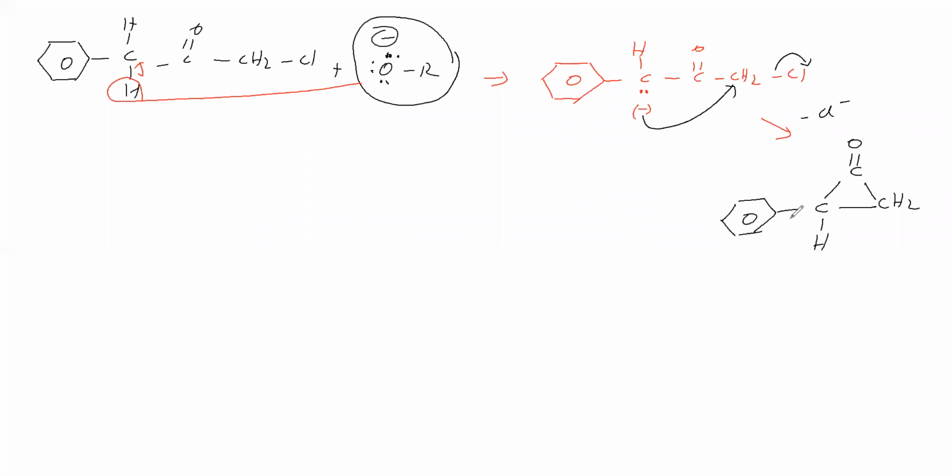Now this alkoxide again comes for attack. Which carbon will this alkoxide attack? This alkoxide will attack the carbonyl carbon, while this bond will shift. Why? Because this will become a carbanion, and the carbanion will be in resonance with the phenyl ring. That's why this bond is shifting.